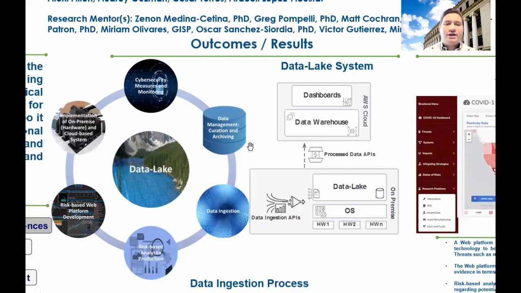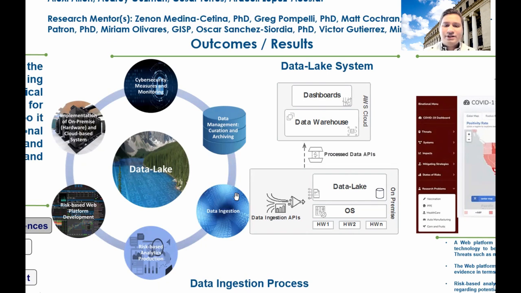Okay, so we have already defined the methodology for risk assessment. So we need to choose a technology here in order to communicate risk to the decision makers. So we opt to adopt the data lake technology in order to communicate risks. And it consists of the following processes. The first process is the implementation of on-premise, which is the hardware, and cloud-based system. In order to do this, we need to follow some cybersecurity measures that are supported by the IT staff from Texas A&M University. And we also define here a data management plan in order to create an archive data before we start ingesting this data into the data lake.